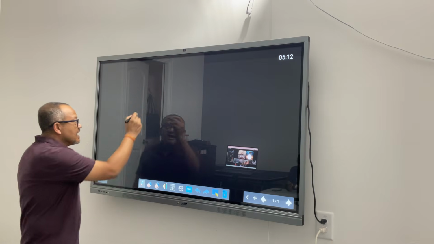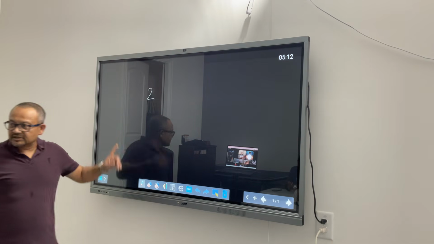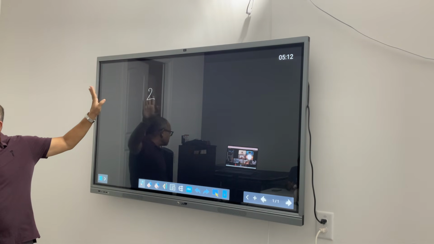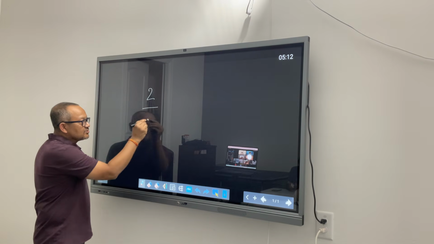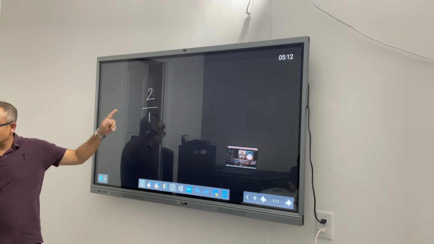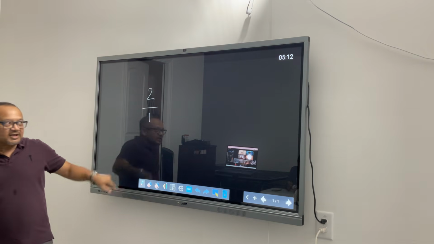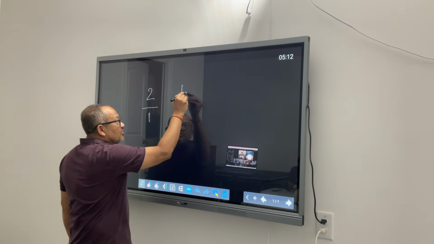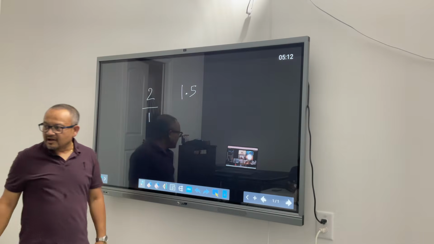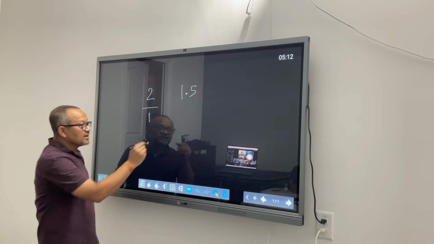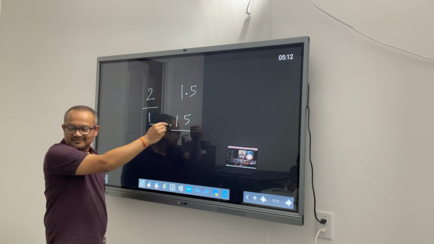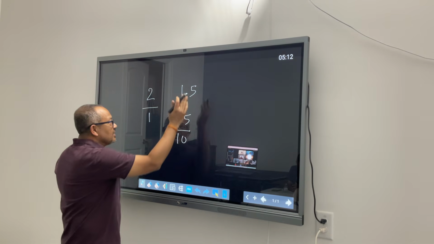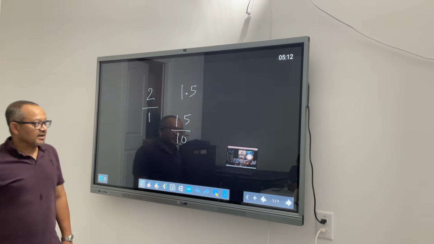Let's see. If I have 2, it's a natural number, whole number, whatever you call it. I can convert this to a fraction in no time, just by putting 1 under it. If I have a decimal, 1.5, I can convert this to a fraction as well. It becomes 15 by 10. So I could convert a decimal also to a fraction.